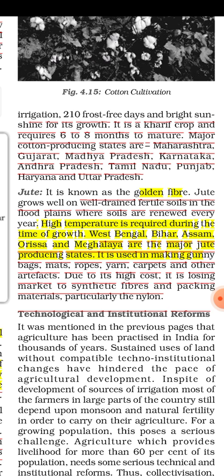It is a kharif crop and requires 6 to 8 months to mature. So cotton is a time taking plant. Now the major cotton producing states of India are Maharashtra, Gujarat, Madhya Pradesh, Karnataka, Andhra Pradesh, Tamil Nadu.